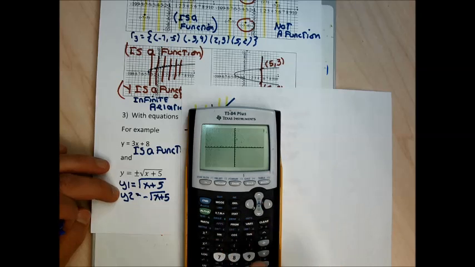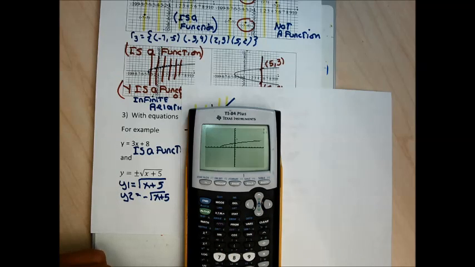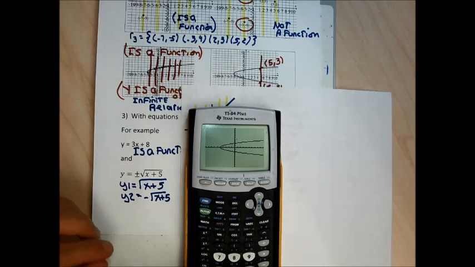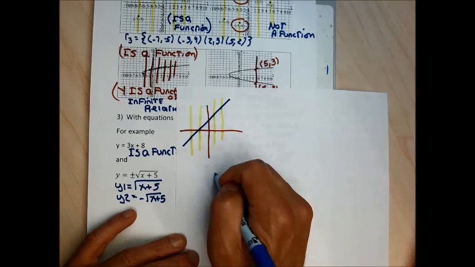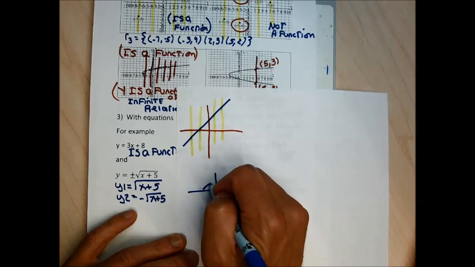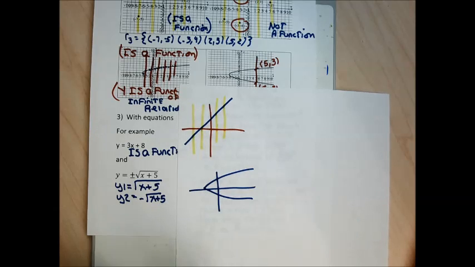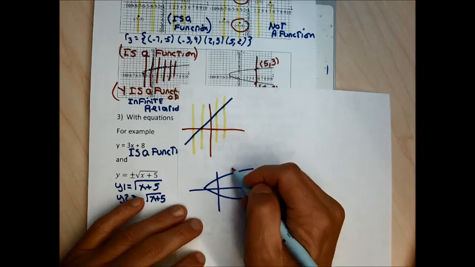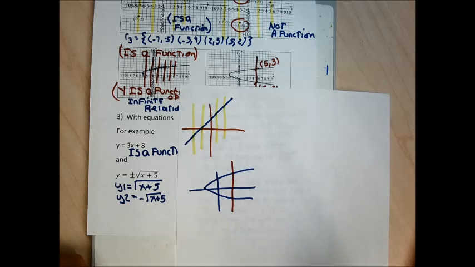And when I graph this, I get something that looks a lot like that graph. And this graph, if I want to know if that was a function or not, it would not be a function, or y is not a function of x, because it fails the vertical line test.